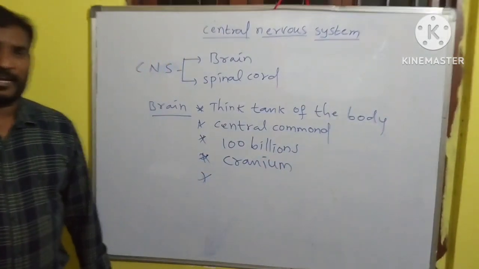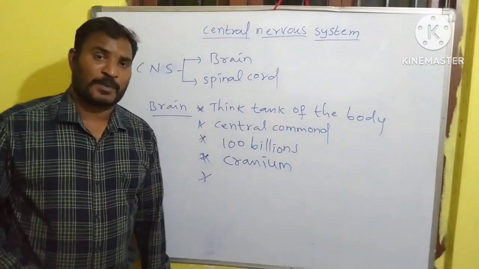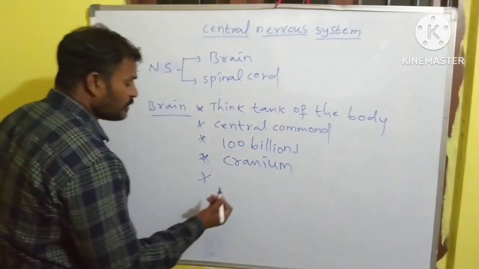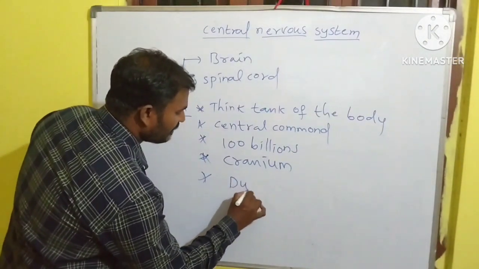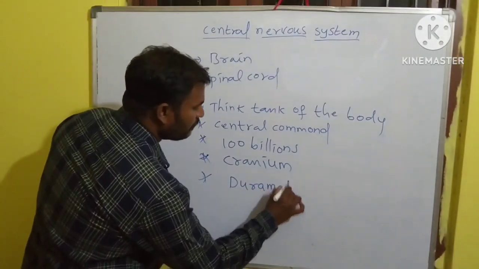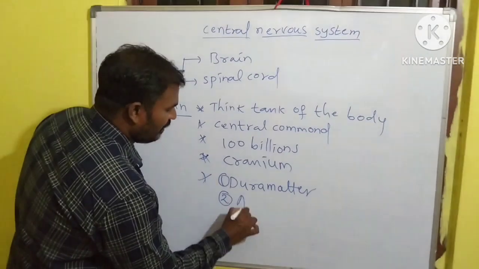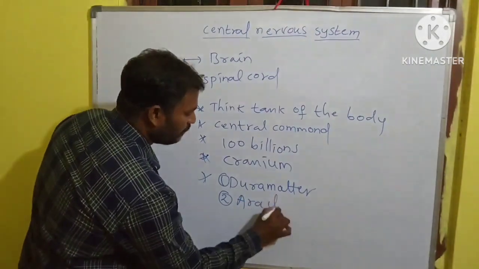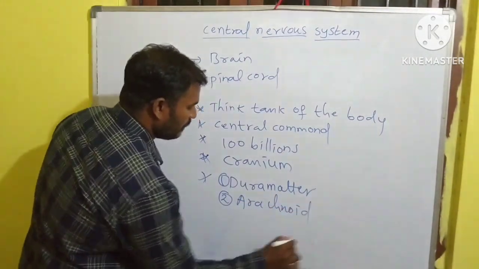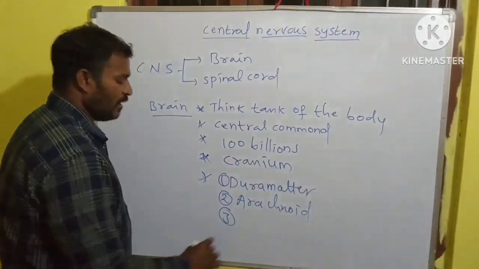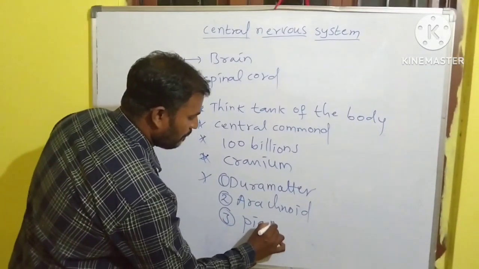Around the brain, there are three membranes present: the outer membrane is called dura mater, the middle membrane is called arachnoid membrane, and the third membrane is called pia mater.